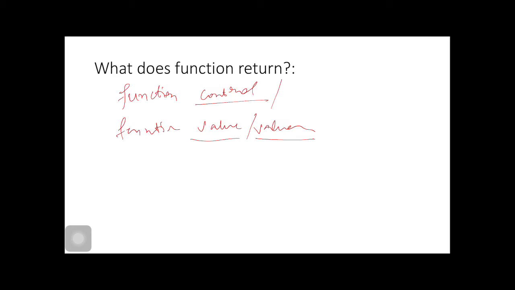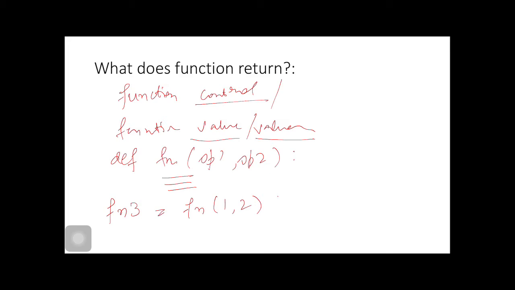What do we mean by the control? If we write a function here, then op1, op2, etc., and here is the body of the function. When we call the function, suppose there is a variable fn3 and we are calling our function fn1 with 1, 2.